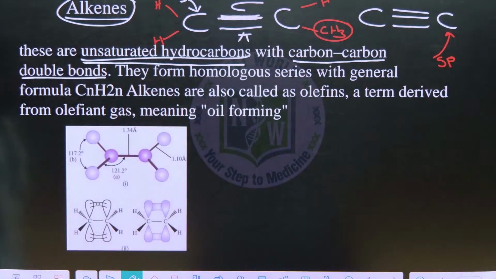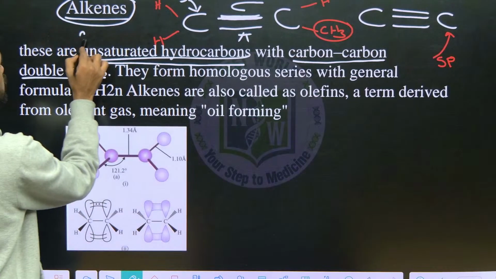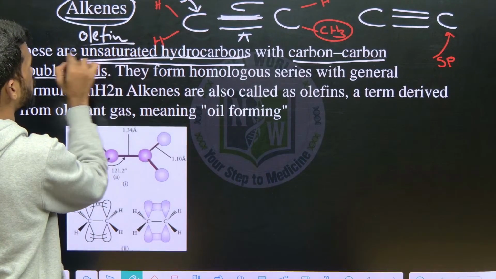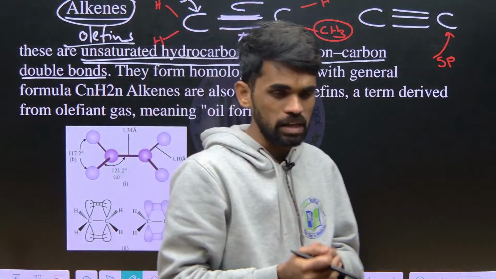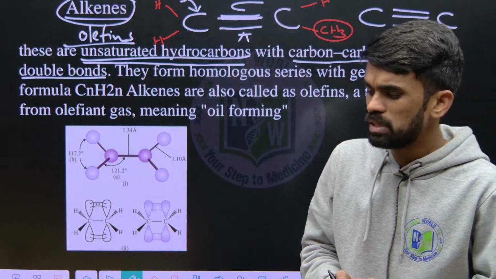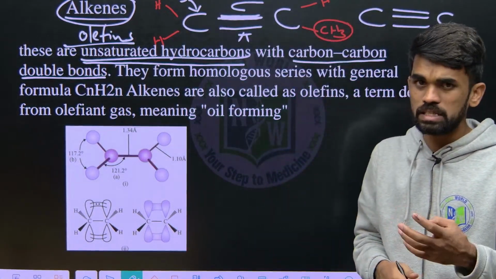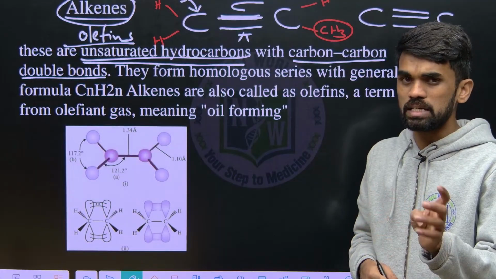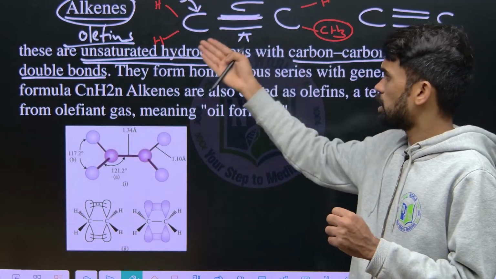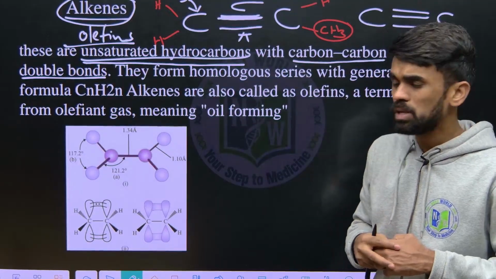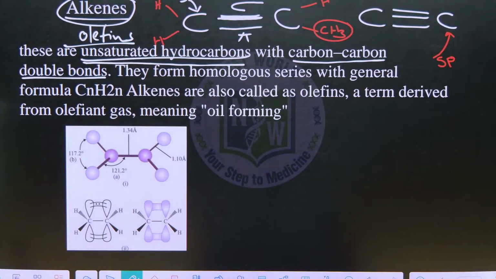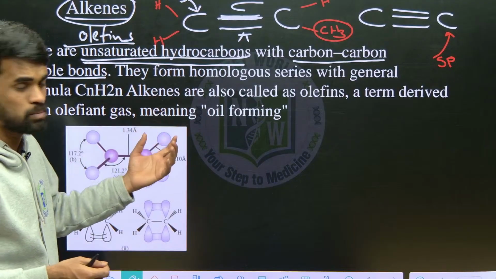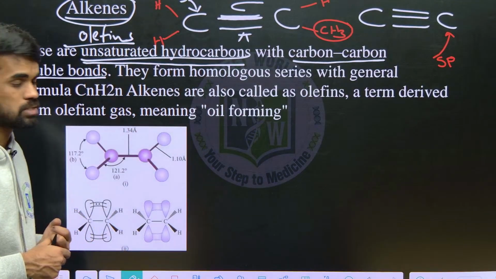And one more thing, alkenes are also called olefins. So what do we mean by olefins? Olefins are nothing but oily-like compounds, oil forming compounds. Most of the oils, if you take any oil and search in Google, you will find them to be unsaturated compounds. Those are oil forming compounds, like oils and fats. If you check their structure, you will get to know those are nothing but hydrocarbons, and most of them are alkenes only.